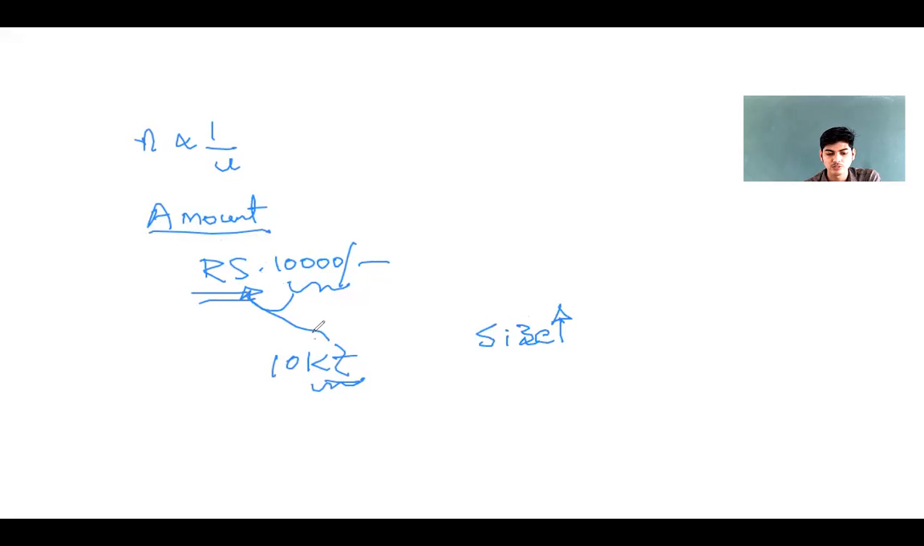When the size of the unit increased, what happens to the numerical value? What happened to the numerical value? It decreased. So we say numerical value of a physical quantity and the size of the unit are inversely proportional to each other. They both are inversely proportional to each other. I think this is clear.